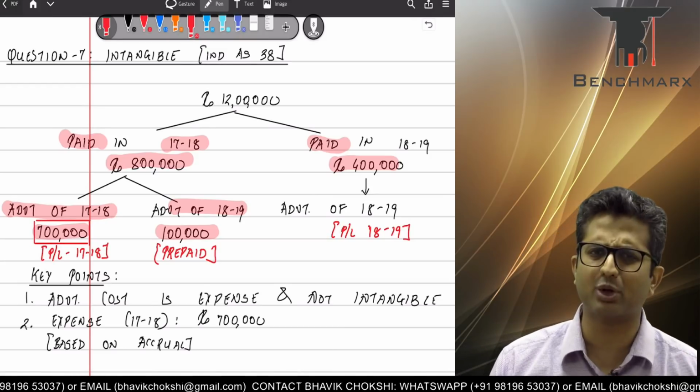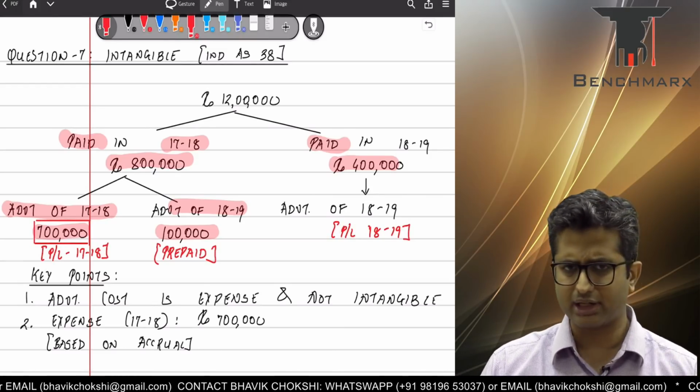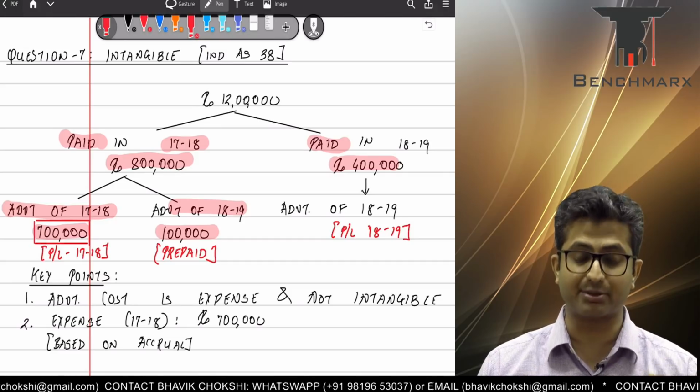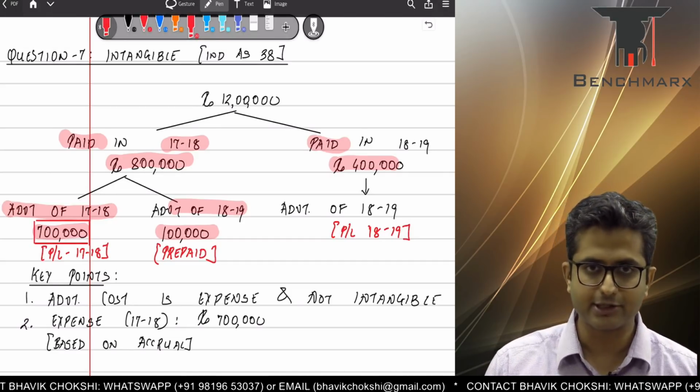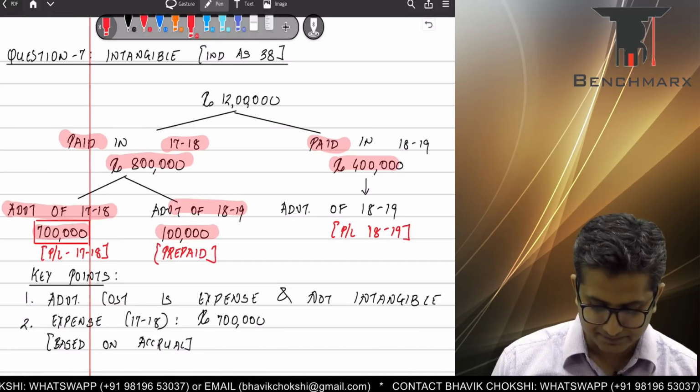So a very, very simple question. Advertisement is not an intangible asset and should be expensed, but expensing should not be based on cash or payment basis, it should be based on accrual basis. That takes care of question number 7.